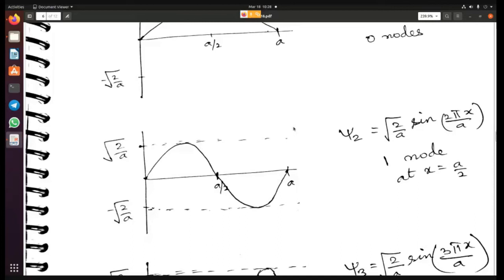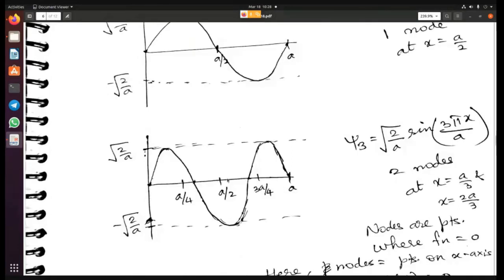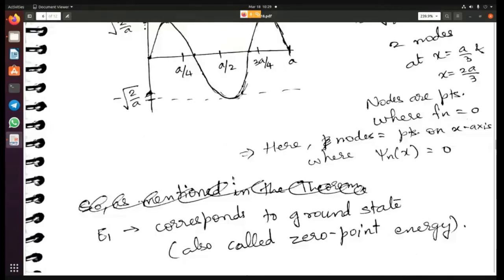such a problem, that we are only considering n equal to 1, 2, 3, etc. But we did not consider n equal to 0. Why did we not consider n equal to 0? There must be some reason, right? I mean, if we are considering n equal to 1, 2, 3, etc., why not consider also n equal to 0? There is a problem if we consider n equal to 0, and that is why we did not consider n equal to 0.